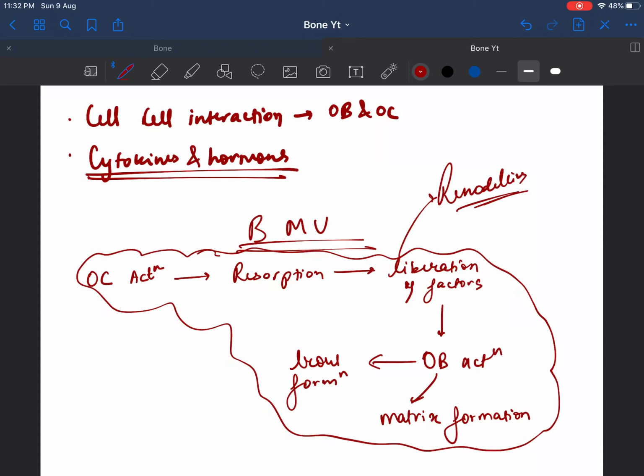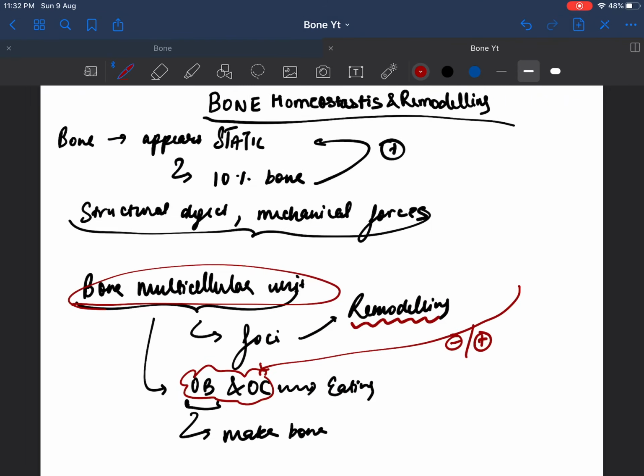So at the bone multicellular unit there is a system of checks and balances. That is, resorption also takes place, and osteoblast bone formation also takes place simultaneously. This is known as remodeling of the bone.